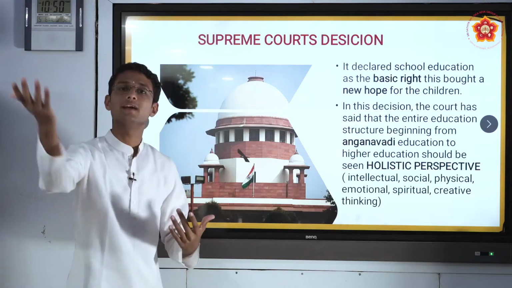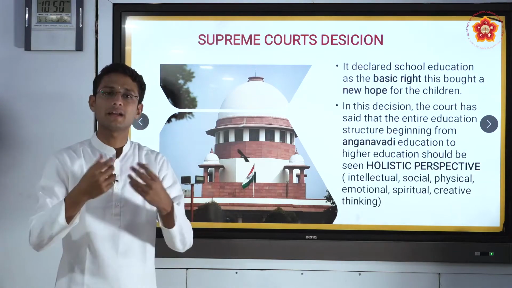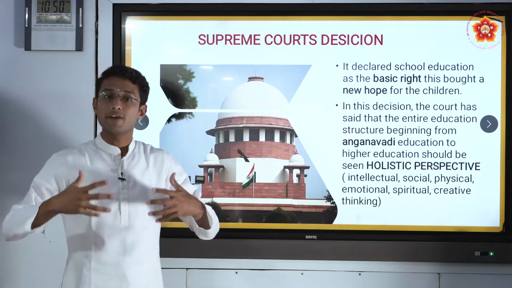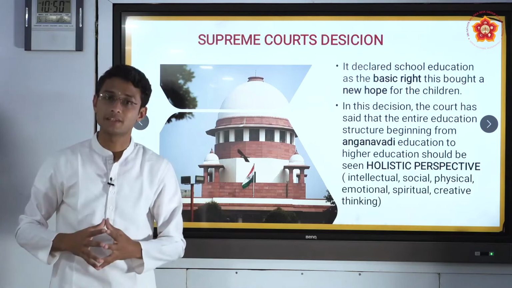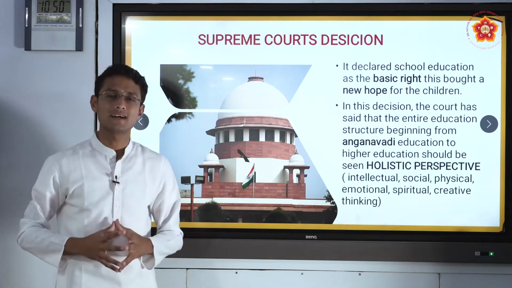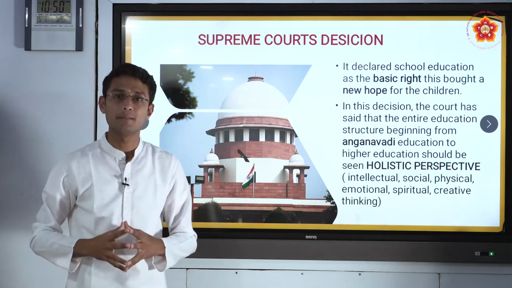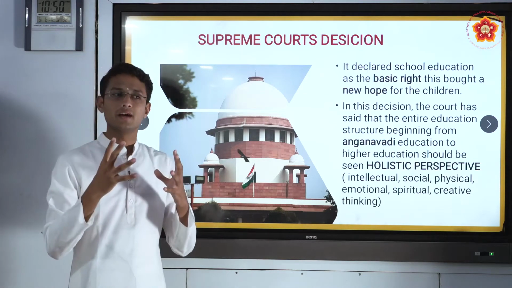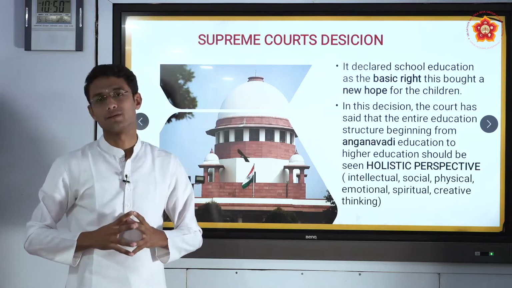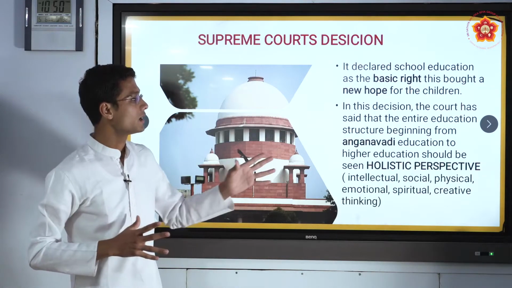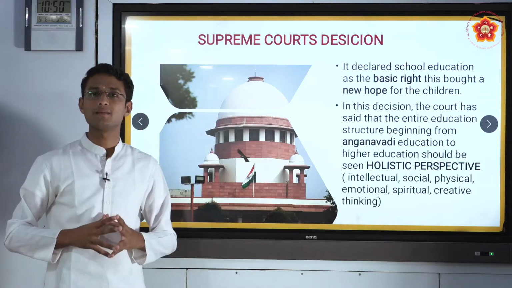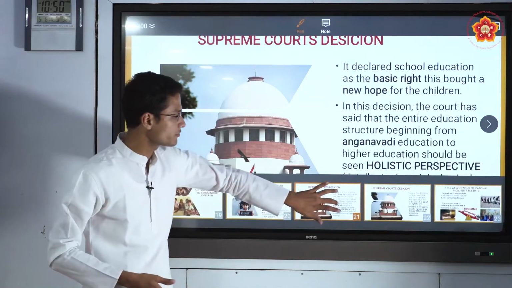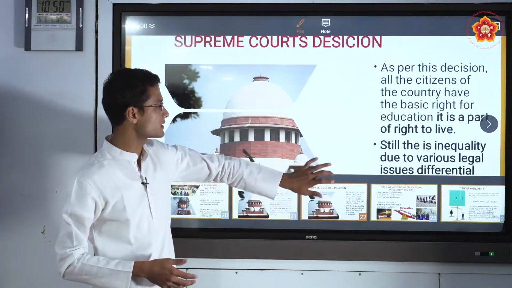A child cannot be taught chemistry, physics, biology and just left to the society. He should have some creative thinking, wherein he can innovate or discover something on his own. So this is called all-round development, and it is very important for a child to be a part of this holistic approach. This is a wonderful decision taken by the Supreme Court. Now let us see some of the other decisions taken by the Supreme Court.